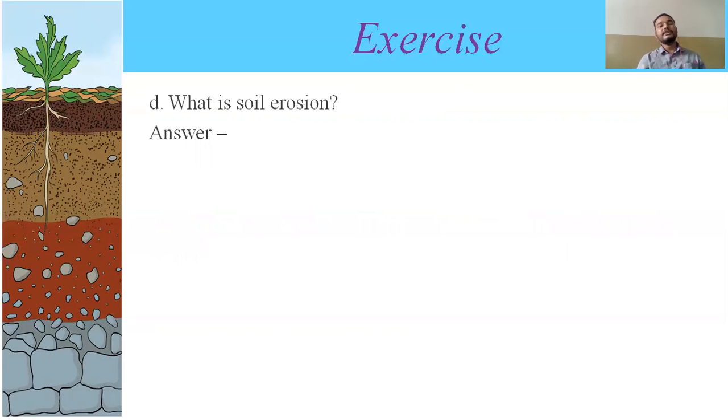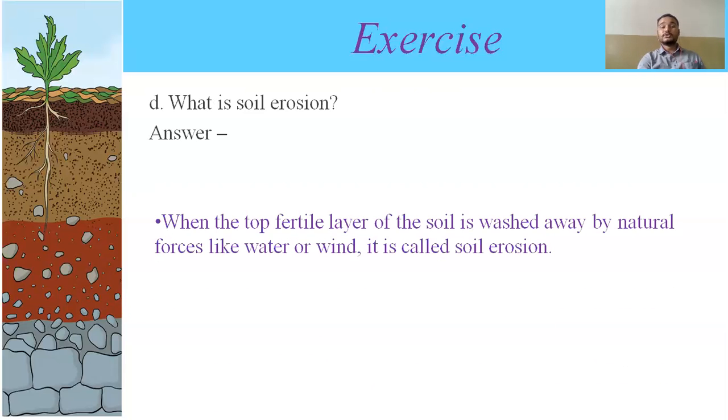Got it? Next one, what is soil erosion? You can see in that figure also, which is to the left, soil is made up of layers. Because of some natural forces or some artificial forces, when the first layer, that is the top layer of the soil, washes out, that process is called soil erosion. So when the top fertile layer of the soil is washed away by natural forces like water and wind, it is called soil erosion. Got it?